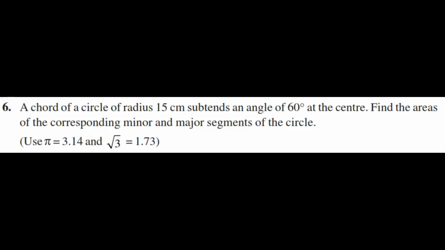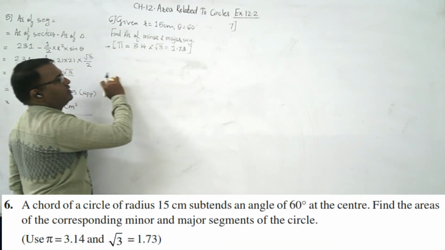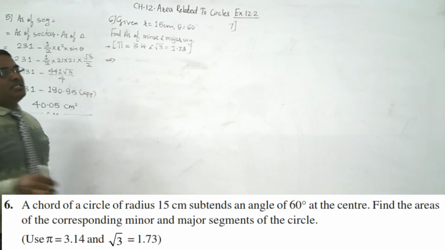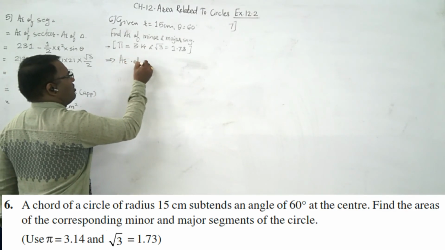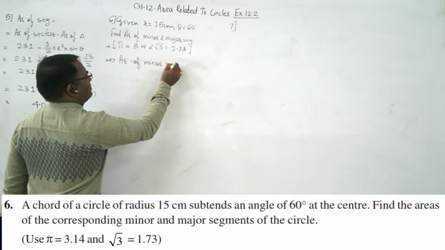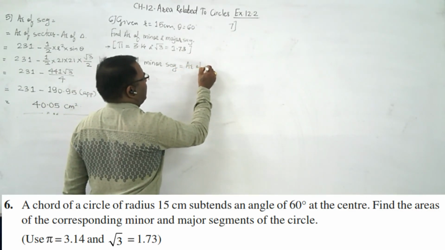A chord of a circle of radius 15 cm subtends an angle of 60 degree at the center. Find the areas of the corresponding minor and major segments of the circle. Use pi is equal to 3.14 and root 3 is equal to 1.73. What we have to do? Area of the minor segment. So area of minor segment can be given as area of minor sector, right?